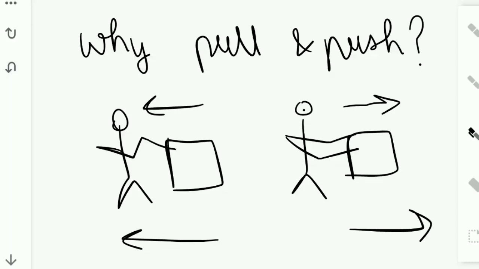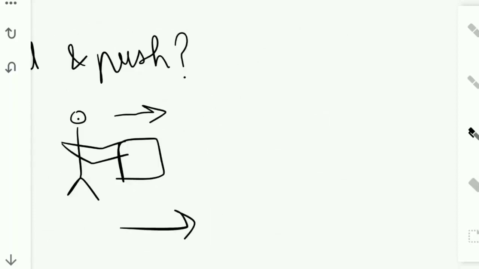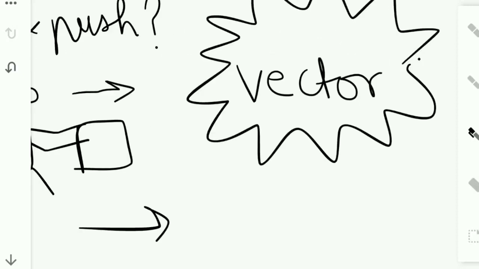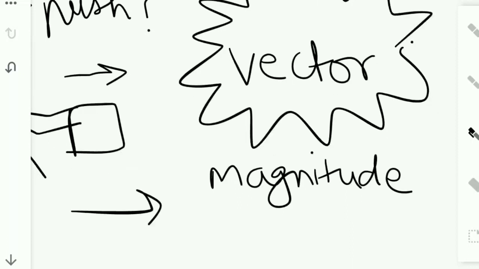So the direction in which you apply the force matters. You cannot just say that I have applied force. You have to tell in which direction you have applied the force. That is very important. So, what can we conclude about force? That force is a vector quantity. It requires both. What both? Magnitude and direction.